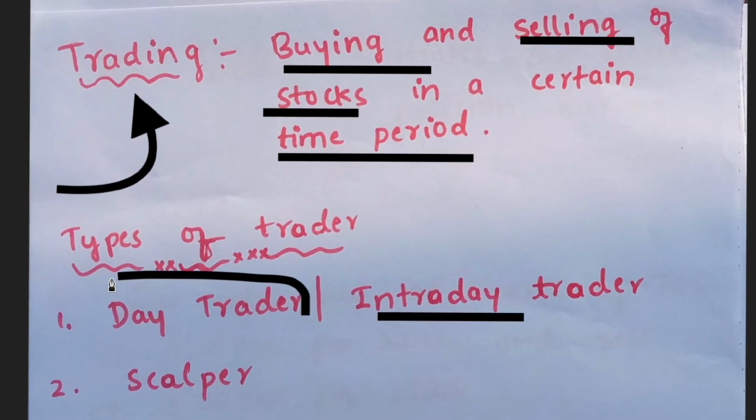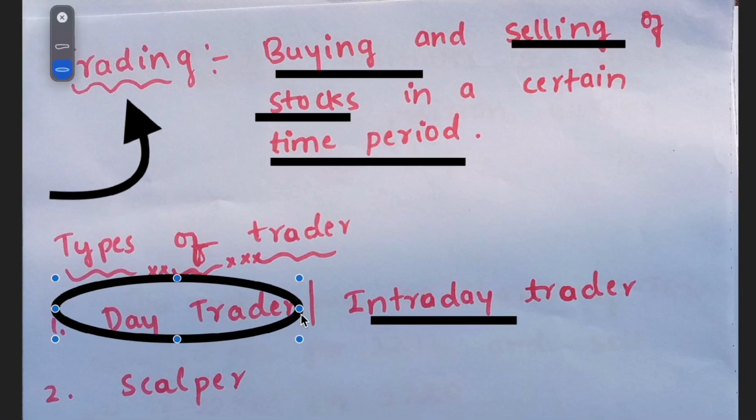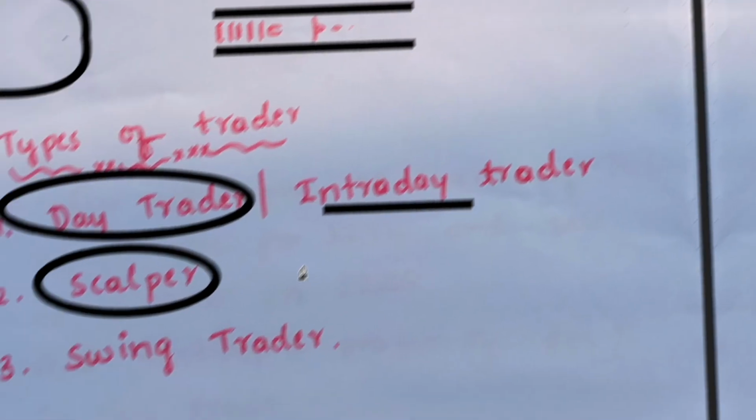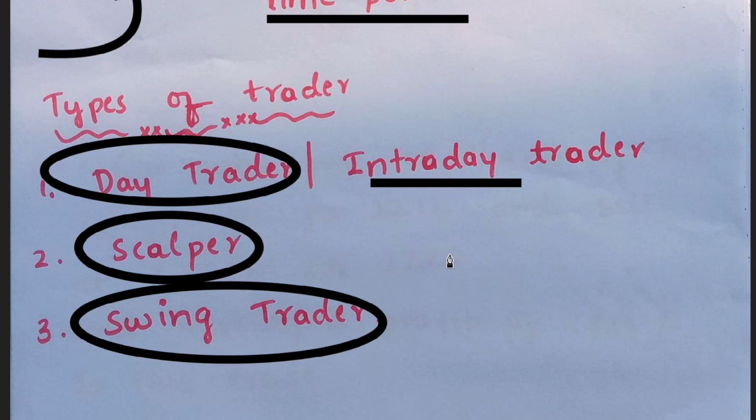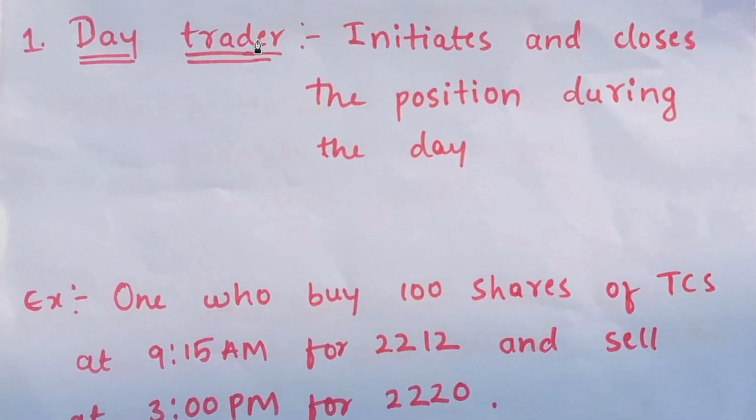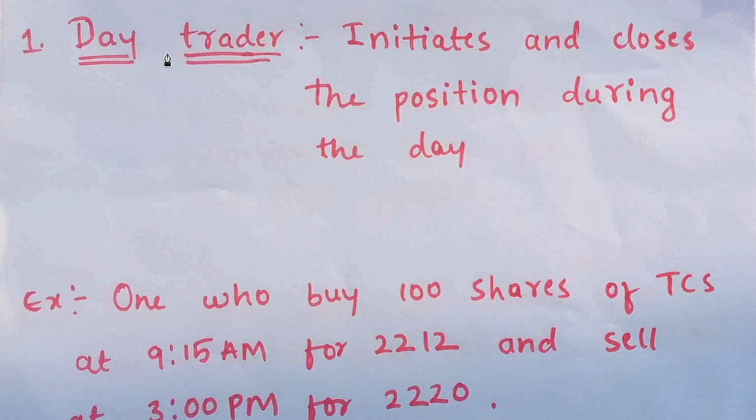And there are three types of traders. The first one is day trader, also called intraday trader, and the second one is scalper. And the third one is going to be a swing trader. There are three types of trading. Let's learn a little more about these types of traders. The first one is a day trader. A day trader is nothing but one who initiates a buy and closes, meaning sells, the position during the day.